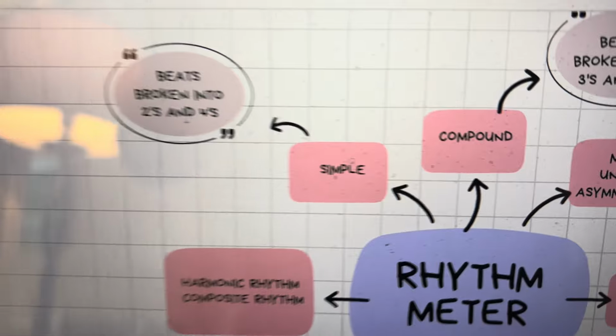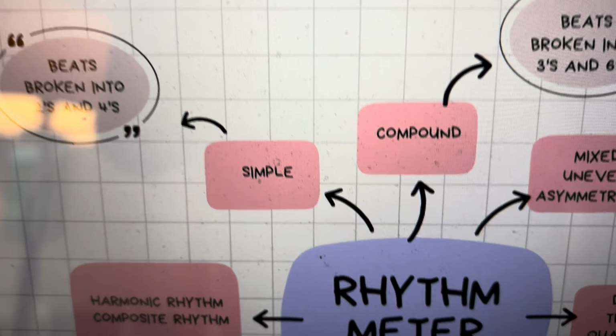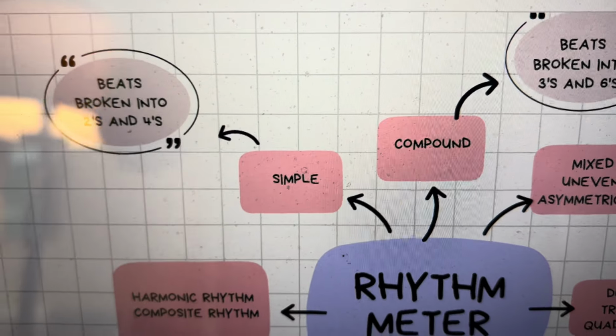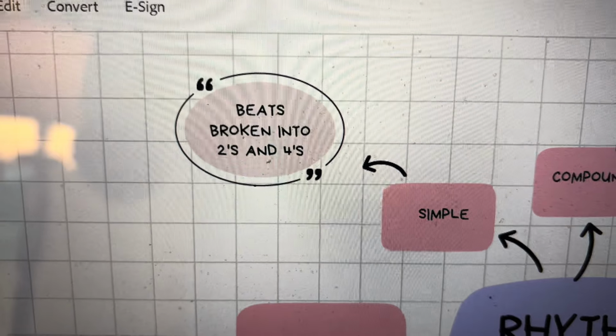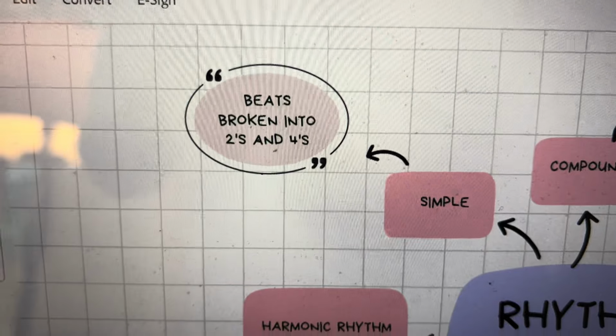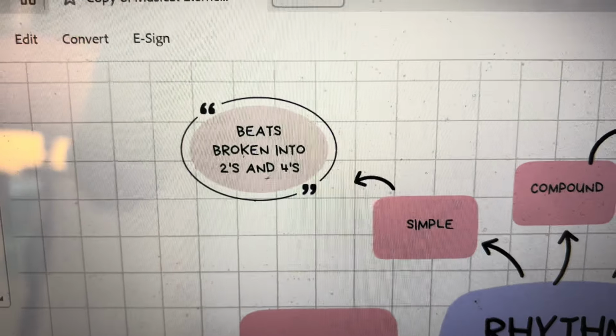So first thing is simple or compound. That's how are the beats broken up? How do we break them? How do we cut the pizza? So simple beats are broken in half and then in the quarters. It's the simplest break you could do, right? You break something in half.